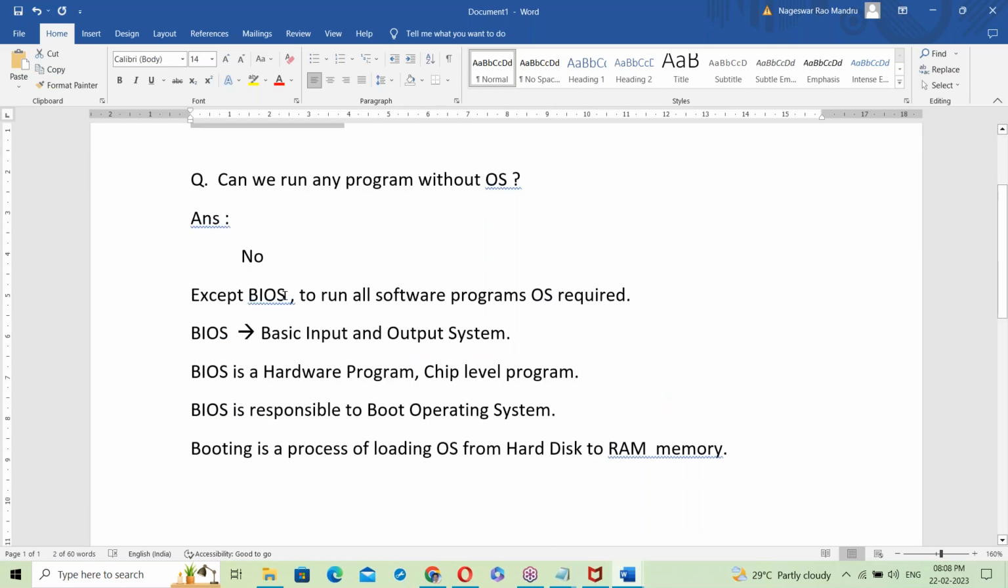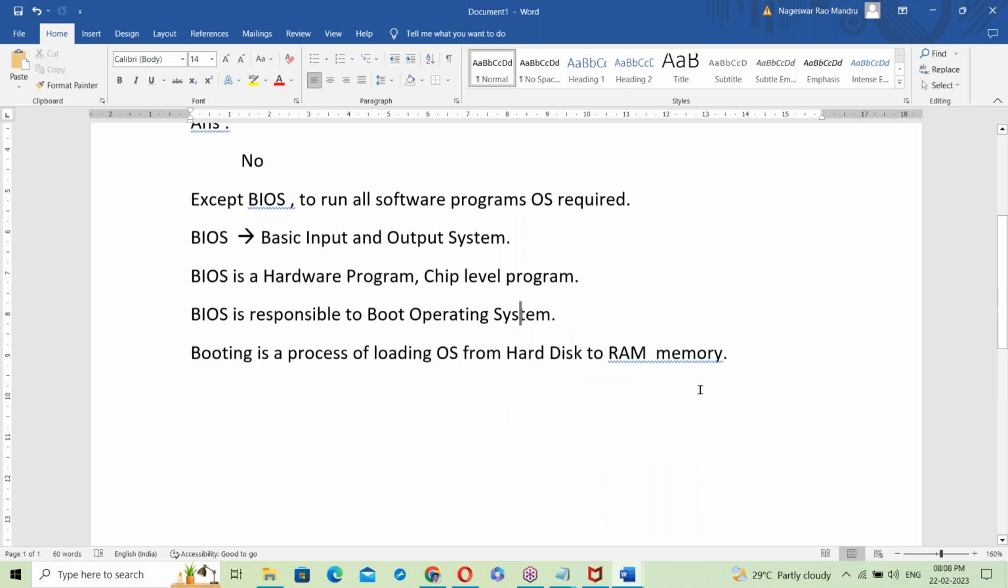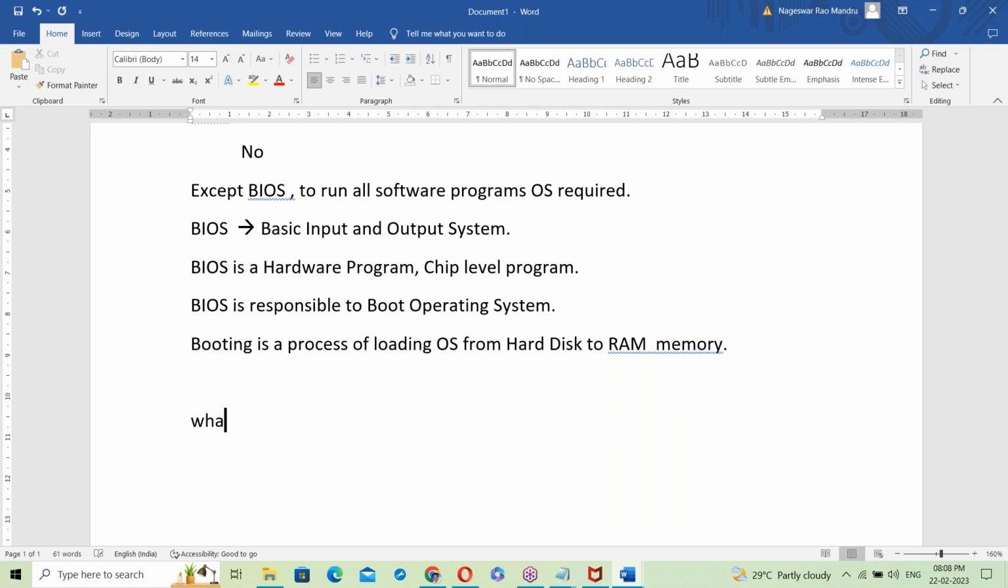See, except BIOS, to run all software programs OS is required. BIOS, basic input output system, is a hardware program, it's chip level. It is responsible to boot the OS here. Now, what is OS? Let us see about what is operating system.